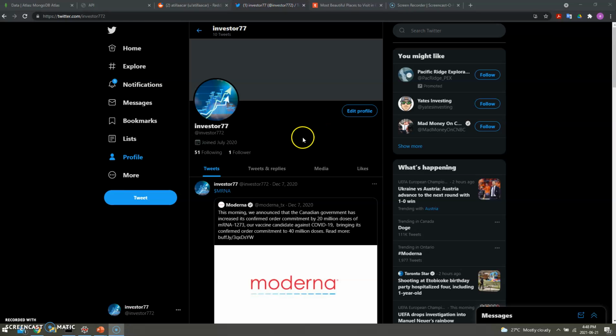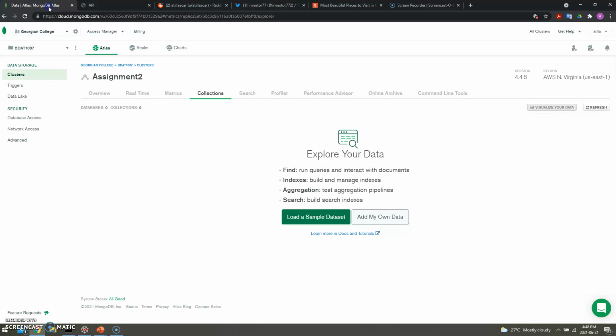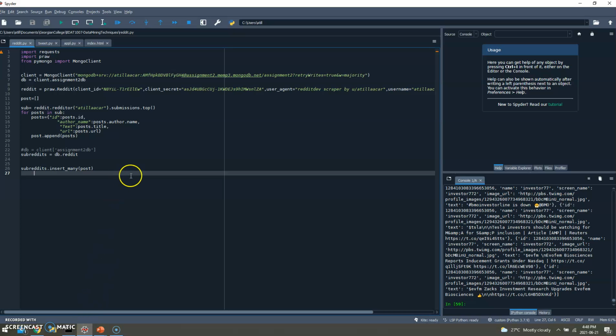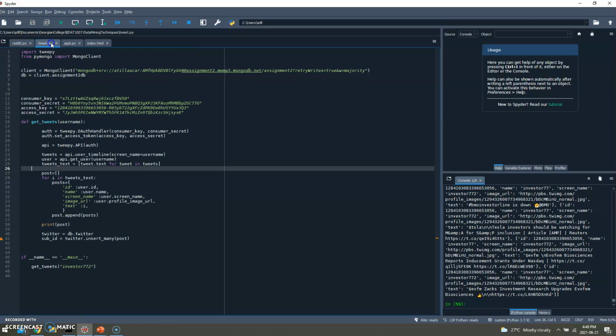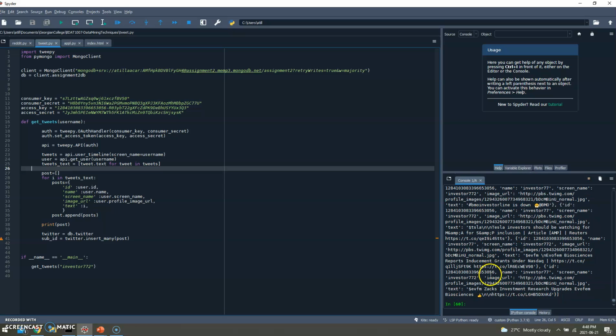So basically, I have nothing new here, and also in MongoDB, I have nothing here either. So let's run the code and see what we're gonna have. When I run this code, what I'm assuming is that I will retrieve all the data from my Twitter account, and we'll see them in my MongoDB.